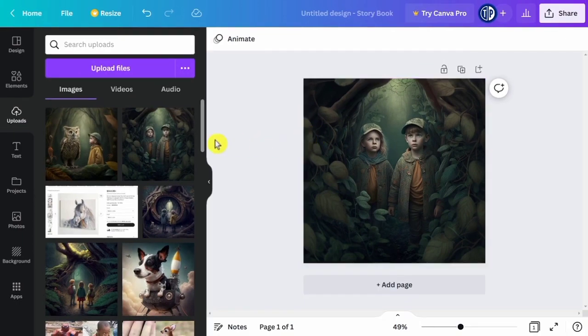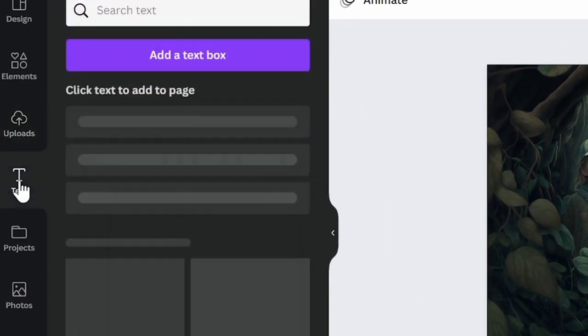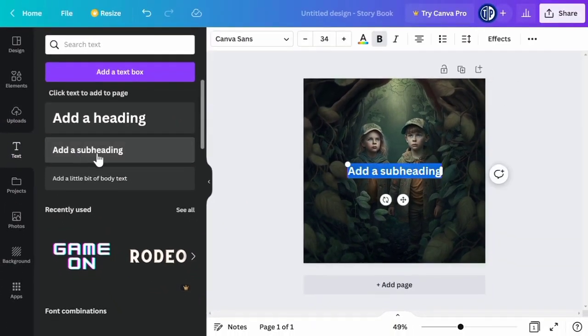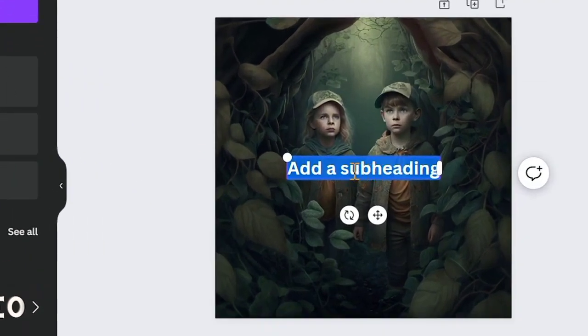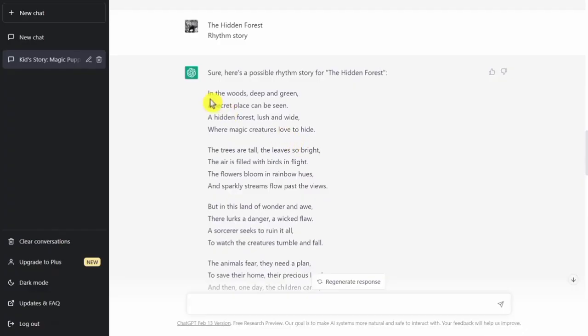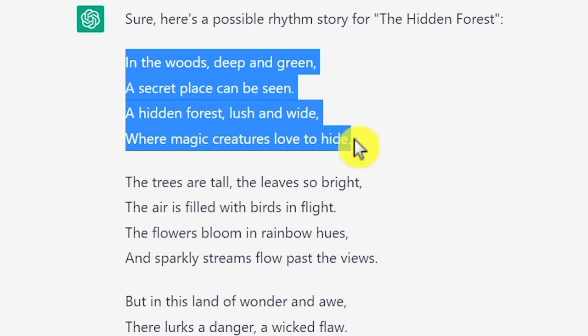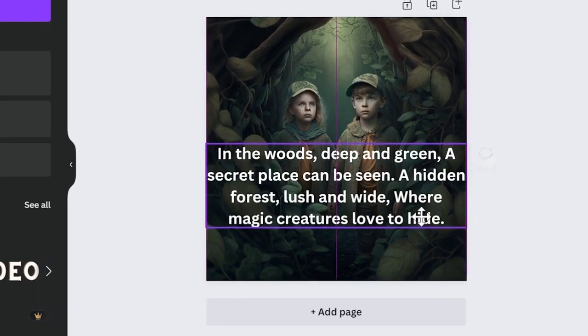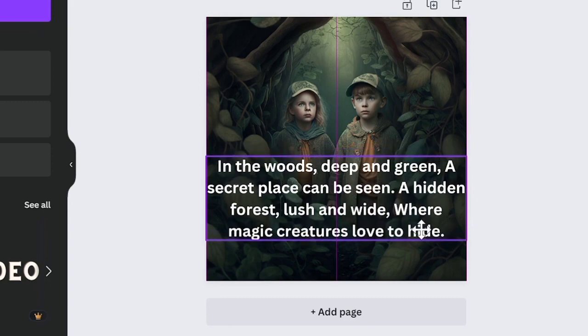The next step is you just want to click here where it says, text. And then click here where it says, add a subheading. And now, we will need to paste here the first part of the story that we generated from ChatGPT. So, go back to ChatGPT and then copy the first part right here. And then, come back to Canva to paste that text here. Now, I'm just going to drag it a little bit like this.